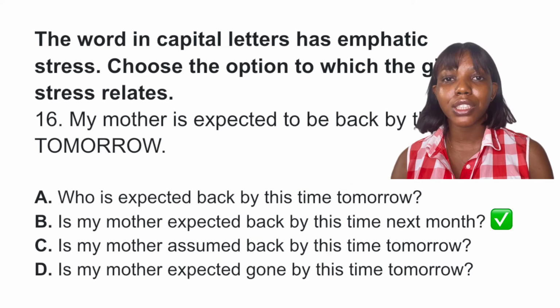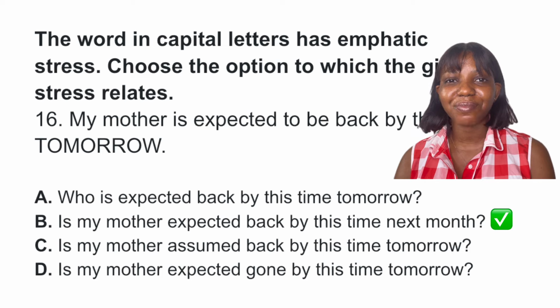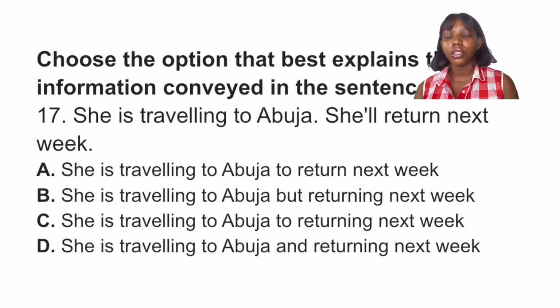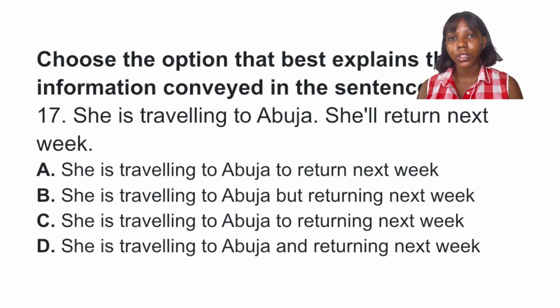Okay, so option B is the final answer to this question. She's traveling to Abuja. She'll return next week. So you are meant to choose the option that best explains the information conveyed in the sentence. So the best answer to this question is option D. She's traveling and returning next week. Why? Because both actions are happening, both actions have been planned.